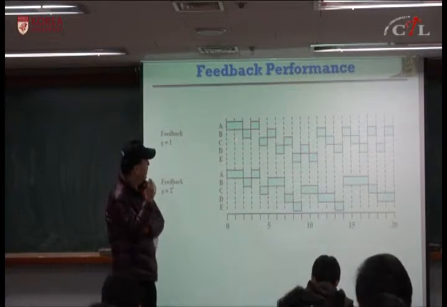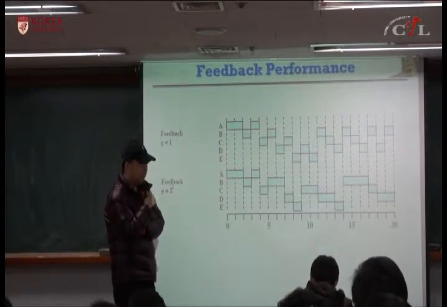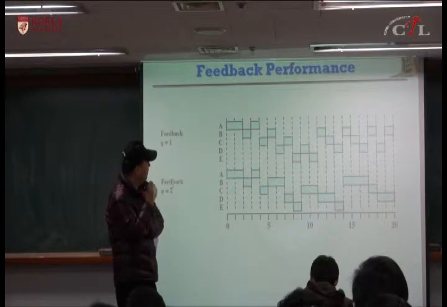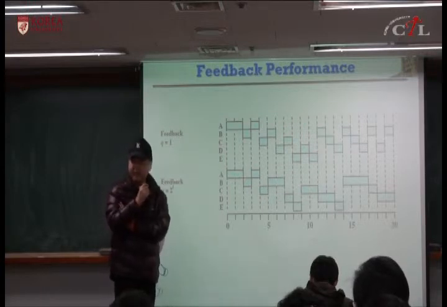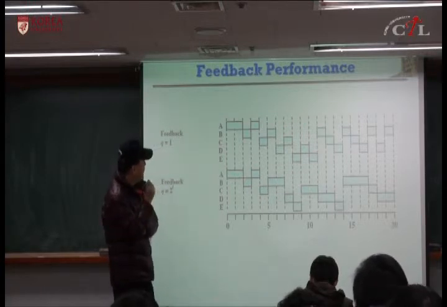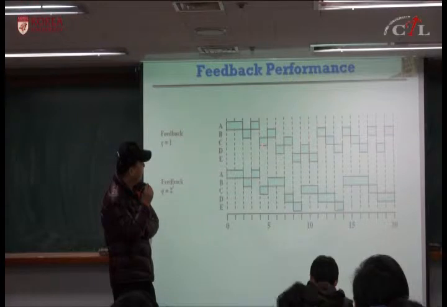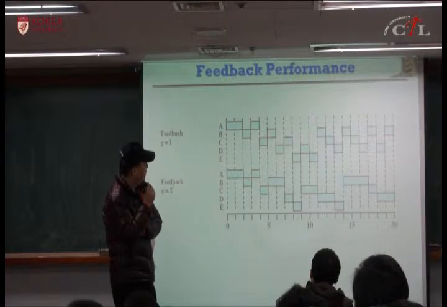Then B is assigned the CPU, and there is no other process to run, so A gets assigned the CPU again, and then C has arrived, and then B and A run to completion, and then D has arrived.